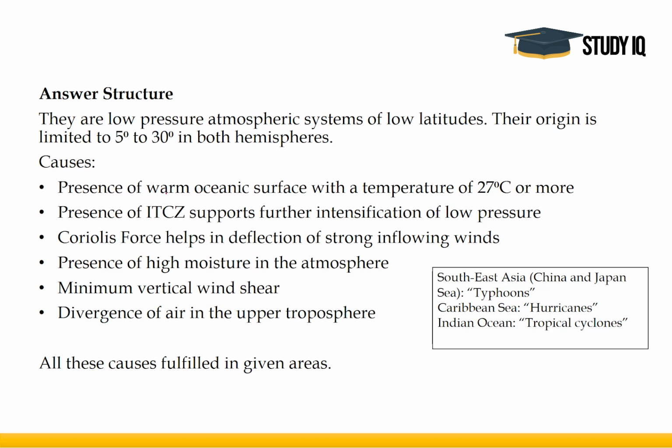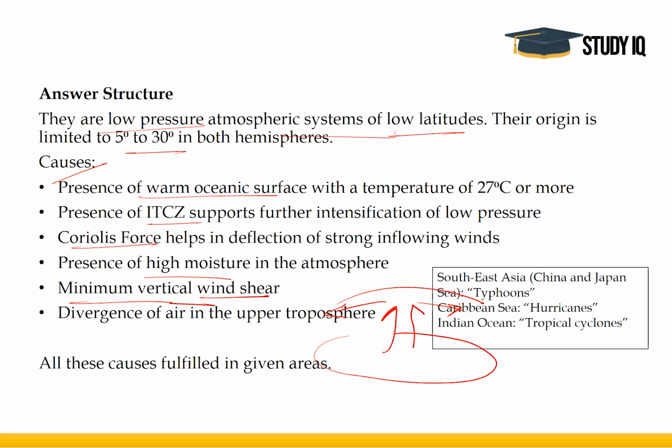In the beginning, we'll define tropical cyclones. These are low pressure atmospheric systems of low latitudes. Origin is limited to 5 degrees to 30 degrees. The causes are very simple. You can pick up the causes from any standard geography book or NCERT also. Presence of warm oceanic surface, presence of ITCZ, Coriolis force, high moisture, minimum vertical wind shear. What I mean by this is that the air should be allowed to go up, and it should not be obstructed. And then over the troposphere, divergence of air is also important for the cyclone to form. Divergence of air in the upper troposphere.